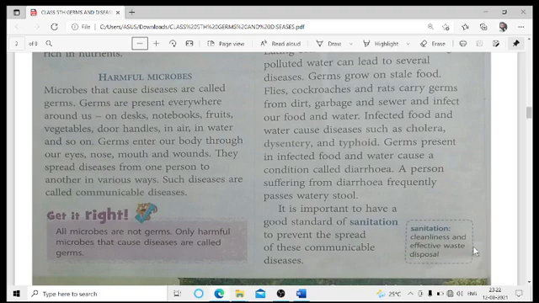So these microbes can be present everywhere, wherever they get the space.